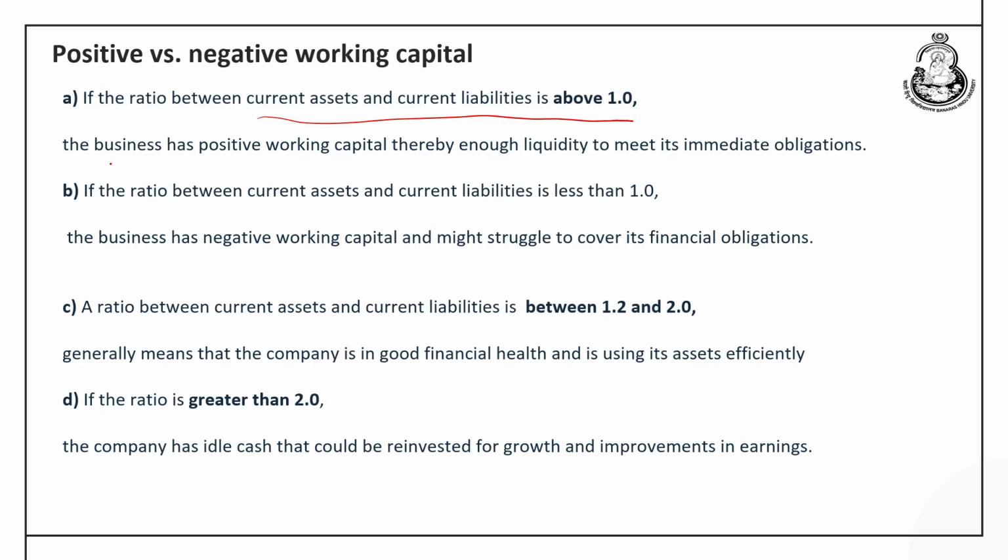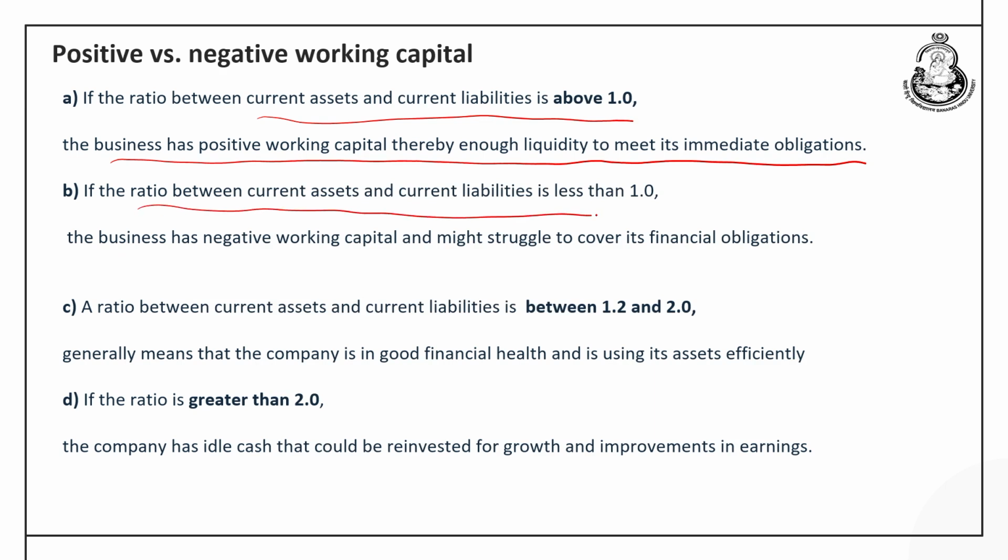That means the business has positive working capital, thereby enough equity to meet its immediate obligation or the current liability. There can be another situation where the ratio between the current asset and current liability is less than 1.0. So, this is the situation where the current assets are not sufficient to meet its current liability. That means, the company has a negative working capital and it might face the problem in covering its financial obligations.